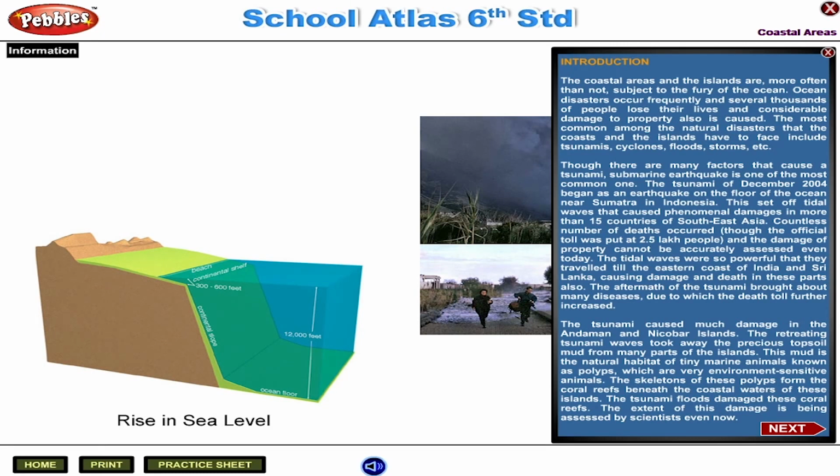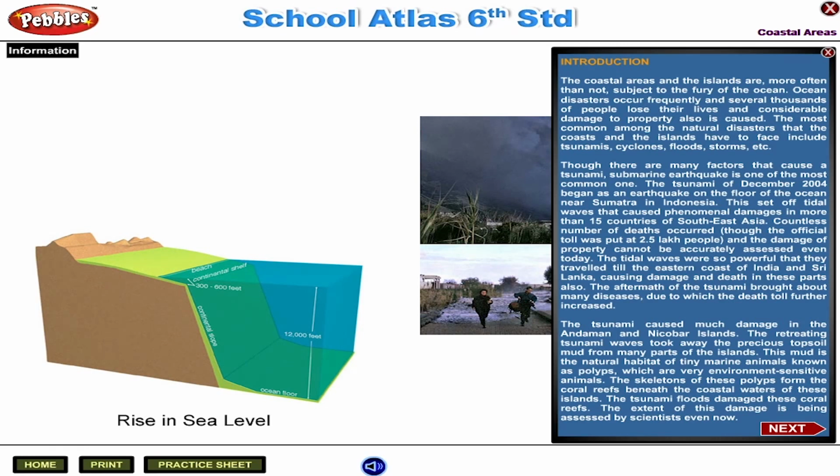The tsunami of December 2004 began as an earthquake on the floor of the ocean near Sumatra in Indonesia. This set of tidal waves caused phenomenal damage in more than 15 countries of Southeast Asia. Countless deaths occurred, though the official toll was put at 2.5 lakh people, and the damage to property cannot be accurately assessed even today.